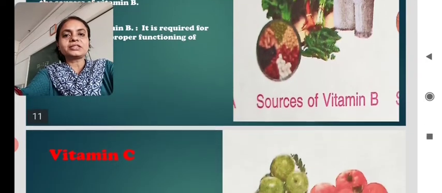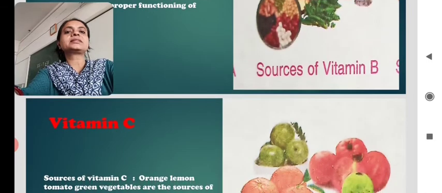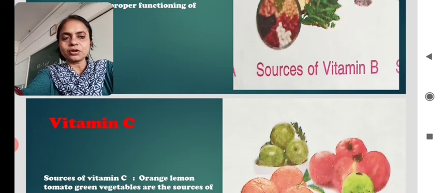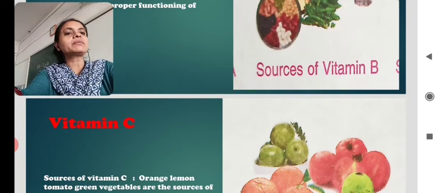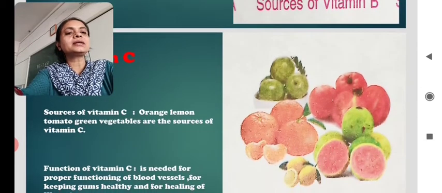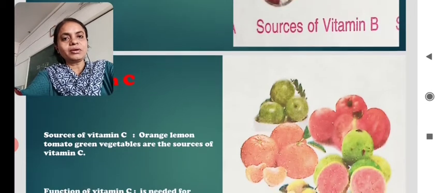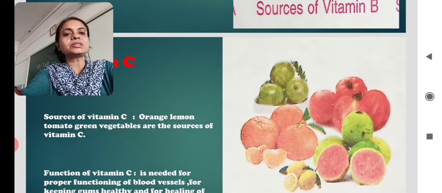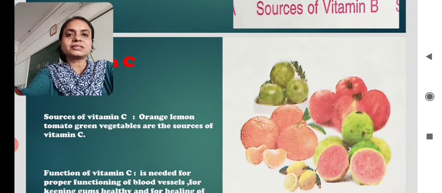Now let's go to the next vitamin, and that is vitamin C. Let's know about the sources of vitamin C and then we will learn about the function of this vitamin. Vitamin C, have a look at the picture. Amla is there, tomato is there, here oranges are there, lemon is there, citrus food, juicy fruits. Now let's know about vitamin C. Orange, lemon, tomato, green vegetables are the sources of this vitamin C.